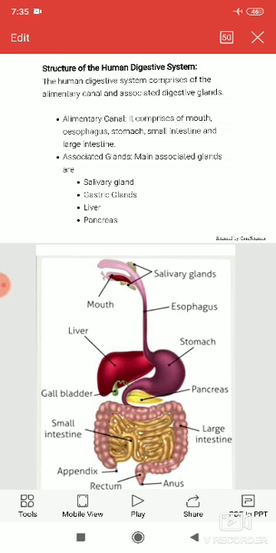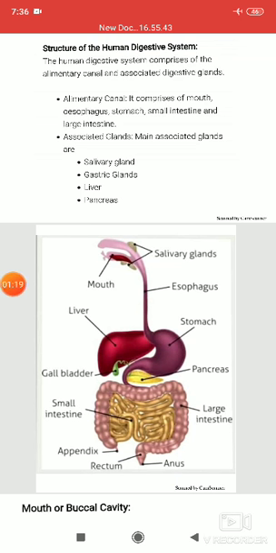Now, first we learn about the structure of the human digestive system, through which food substances are digested in our body. That's why first we learn about the total digestive system in our body. This is mainly divided into two parts. One is the alimentary canal and the other is the associated glands. The alimentary canal consists of many parts.